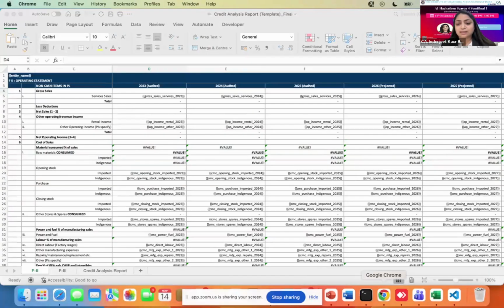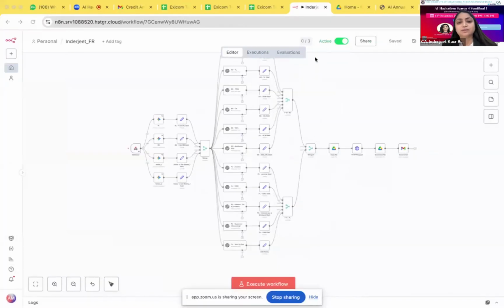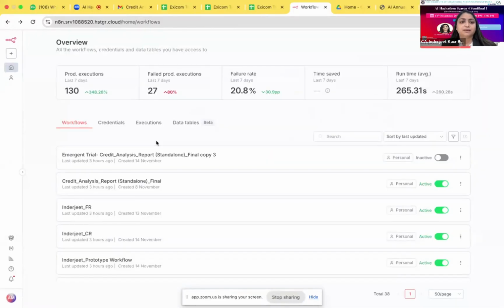The merged thing has extracted all the points, and then copied all the extracted item text into these placeholders using the HTTP request. Then this Google Sheet is saved in my Google Drive. Then the email has been sent to the concerned email ID. And then we have edited and verified our Form 3 and Form 2 items.